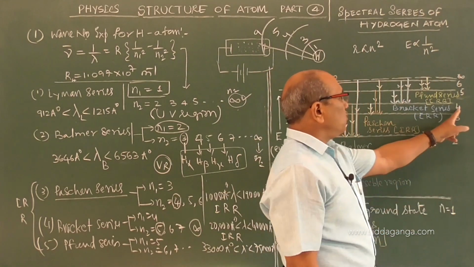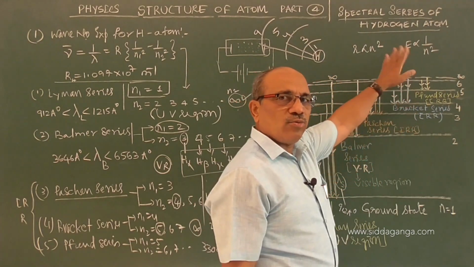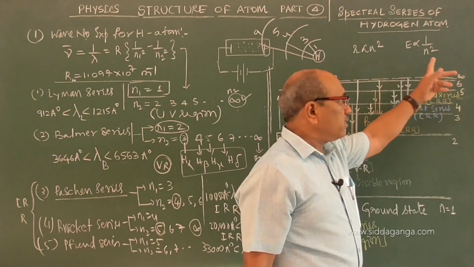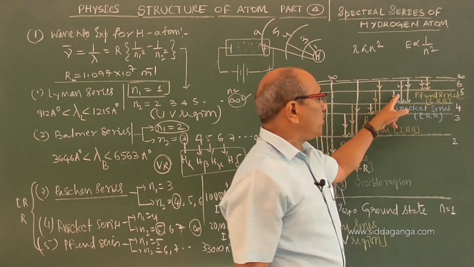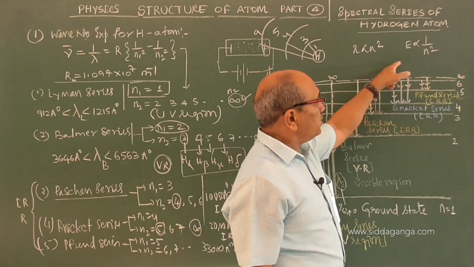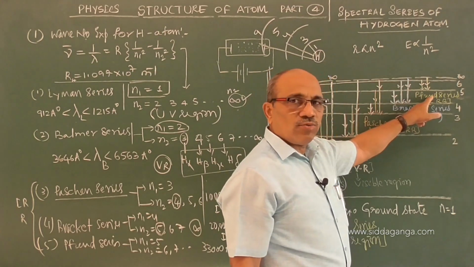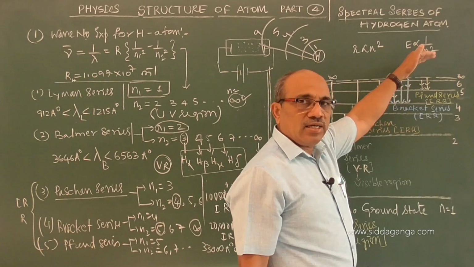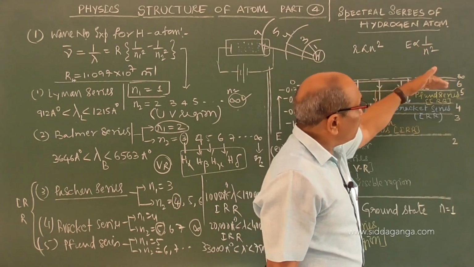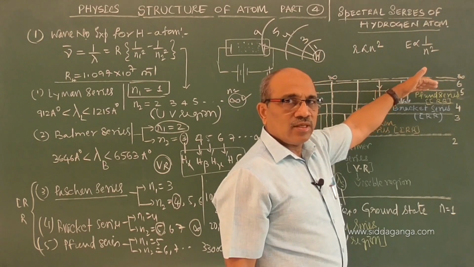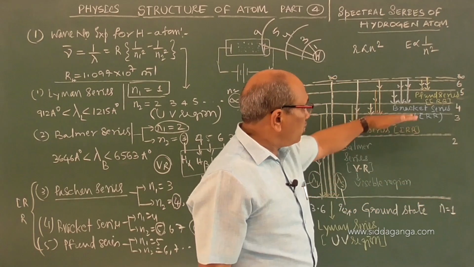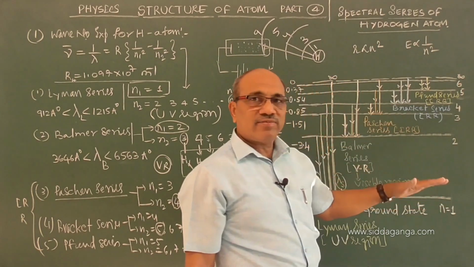When n1 is 4, it is the Brackett series. n2 may be any number higher than n1, that is 4. If you want the longest wavelength, n2 is 5 for this Brackett series. Shortest is infinity. The Pfund series is the group of wavelengths we get when the electrons return from higher orbits to the fifth orbit. We cannot find the Pfund series below the fifth orbit. We cannot find the Brackett series below the fourth orbit.